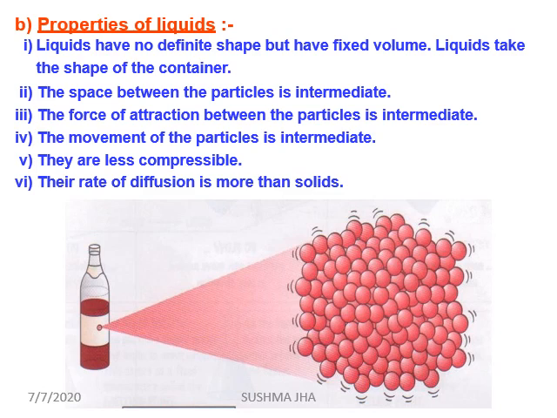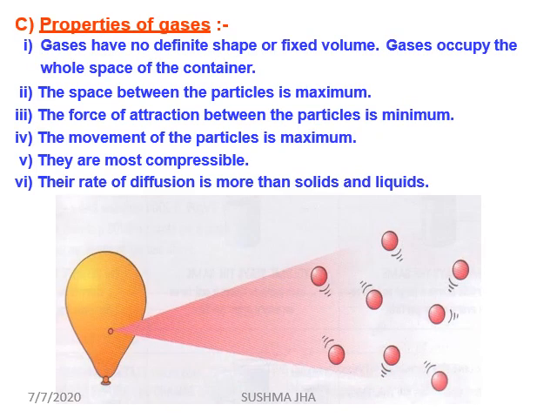Now coming to the properties of the gaseous state. Gases have no definite shape or fixed volume. Gas occupies the whole space of the container. Space between the particles is maximum in gas molecules, and the force of attraction between the particles is minimum. Understood? The movement of the particles is maximum.